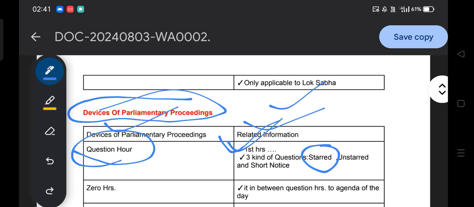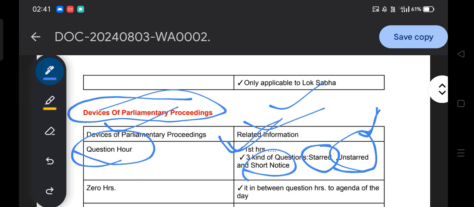That is how starred questions work. Similarly, for an unstarred question, the minister provides the answer in a written manner. For a starred question the minister provides the answer orally.